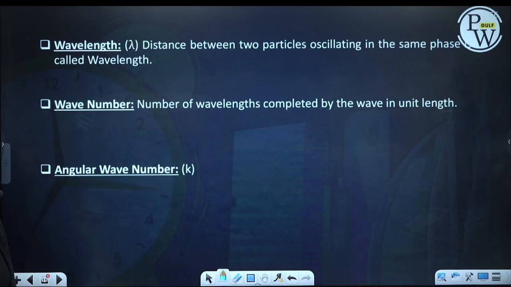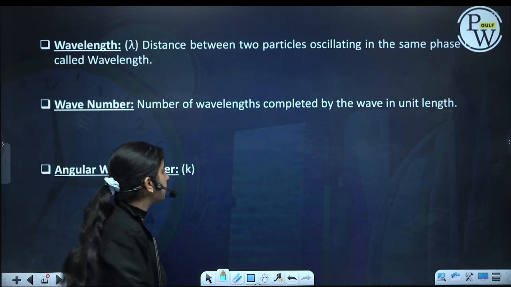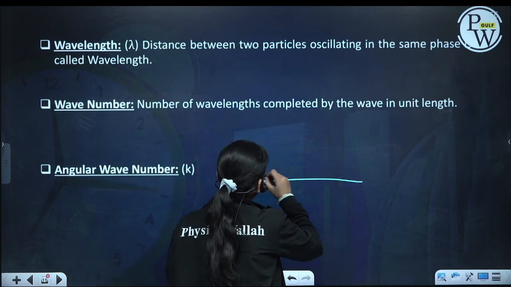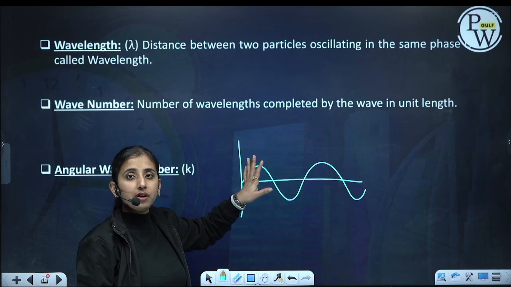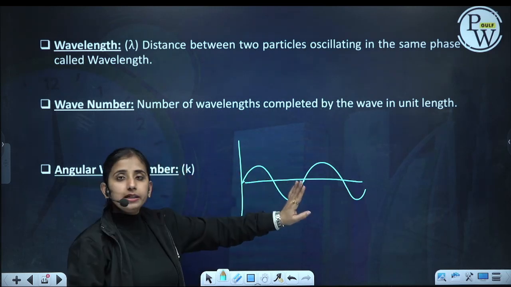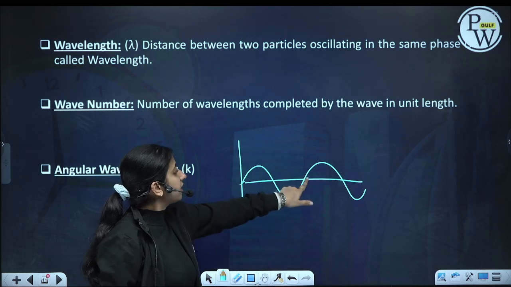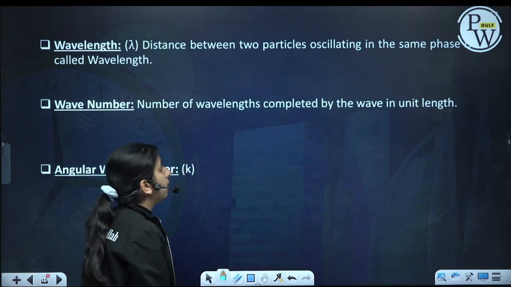Next is wavelength: the distance between two particles which are oscillating in the same phase. If at any time I am seeing the wave like this, this is my photograph of the wave at some time t, this particle and this particle are exactly in the same motion, so the distance between two particles oscillating in the same phase is called the wavelength.